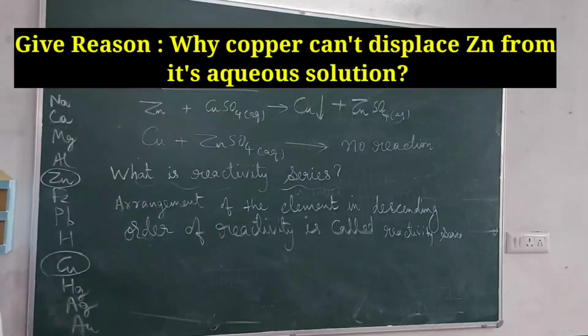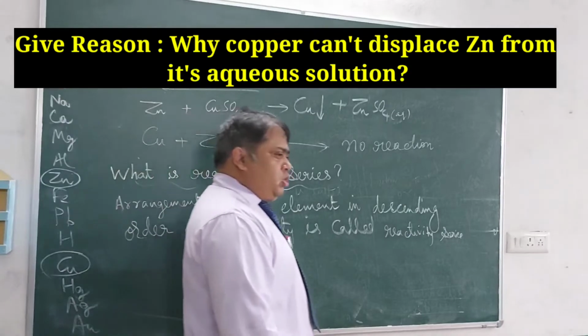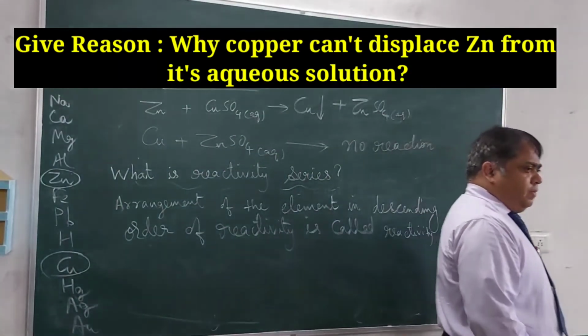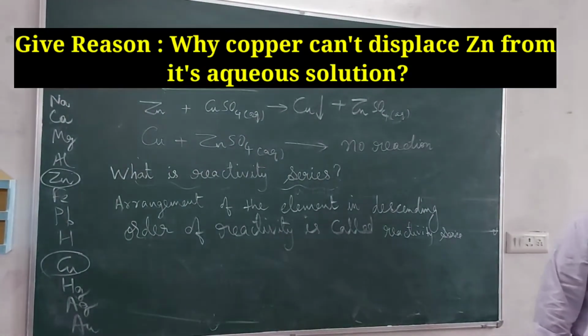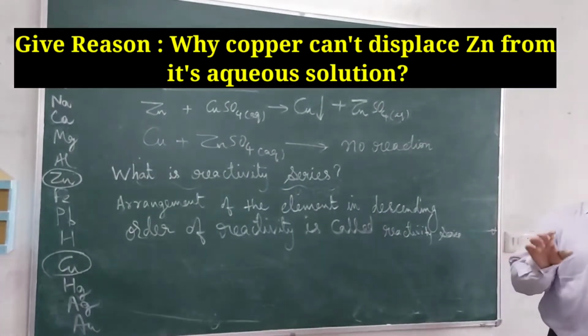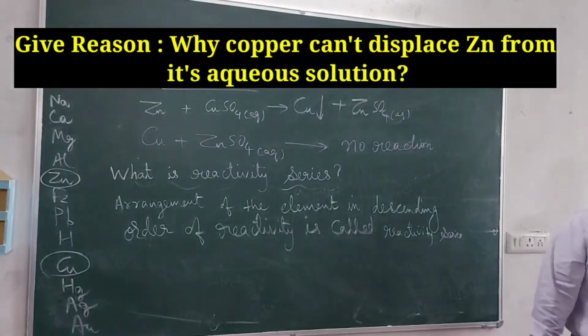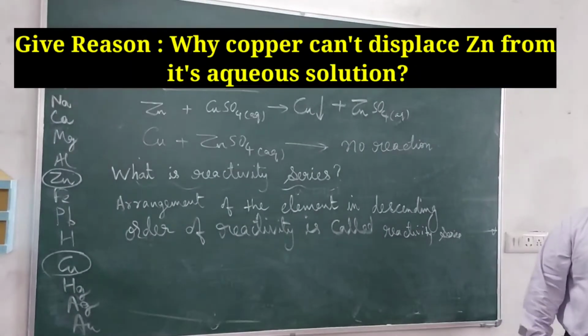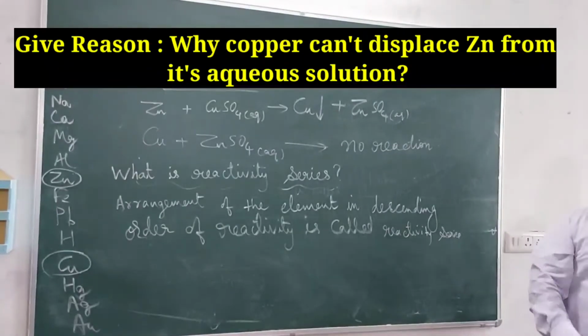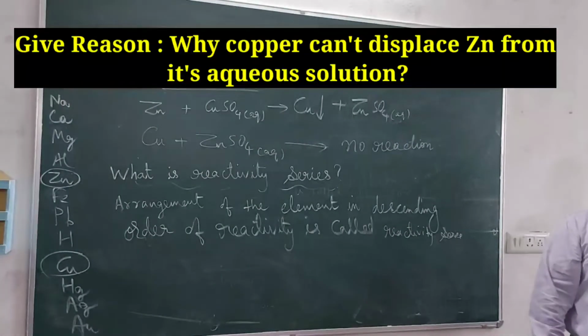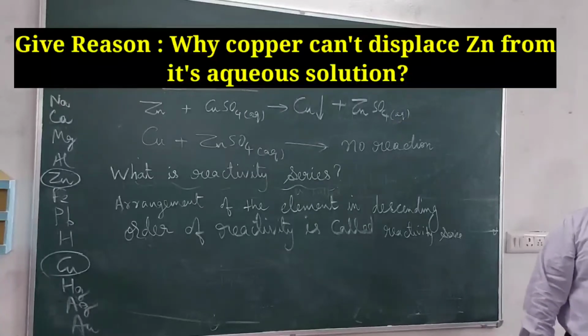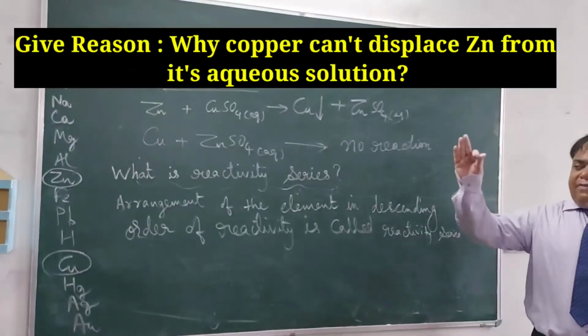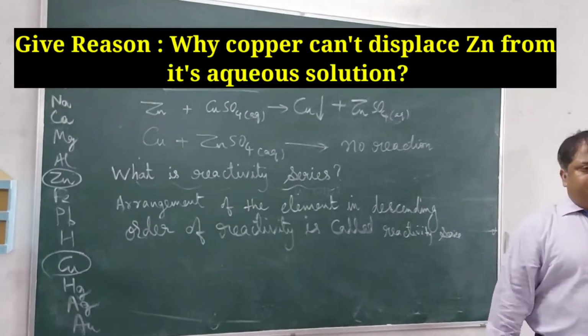So in this way, in your exercises, there are questions in which a table is formed. In that table, it is given how one element reacts with the other salt. Based on that, you have been asked to arrange the elements in the reactivity series. So for displacement reaction, reactivity series concept is important.